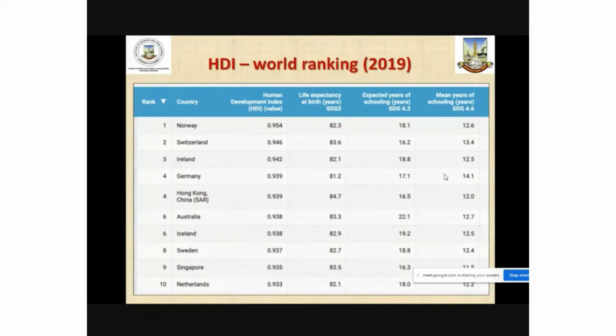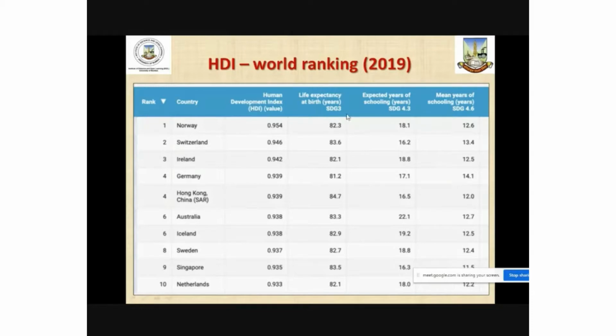The recent statistics of the 2019 HDI ranking indicate that Norway is the leading country in the level of human development, with an HDI value of about 0.954.